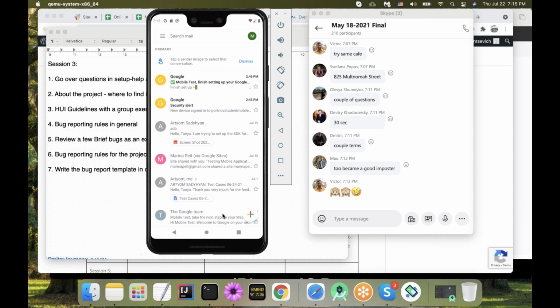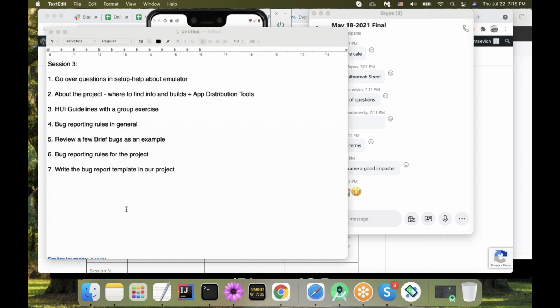I need to write a test case. I need to write my steps. So I will make life slightly easier. I'm going to say launch Gmail application. Let's keep login. Login will be in our prerequisites.